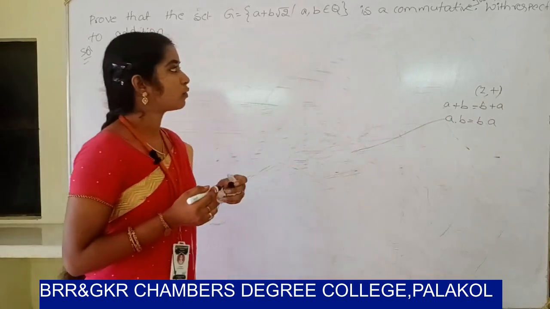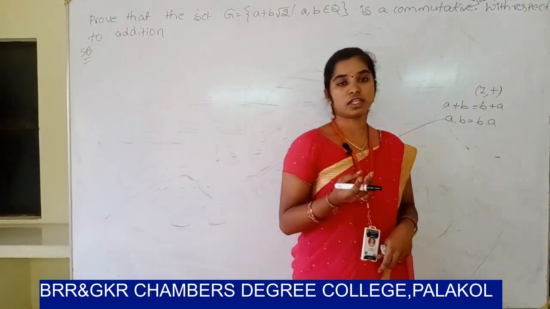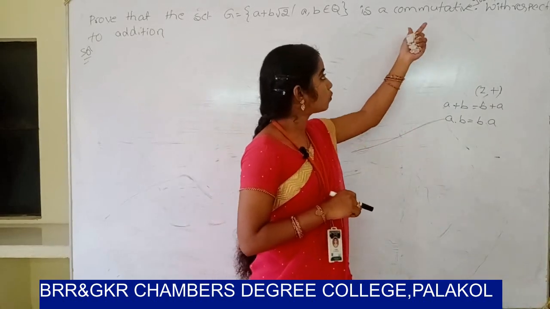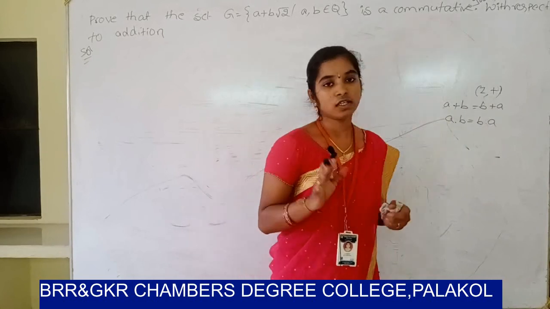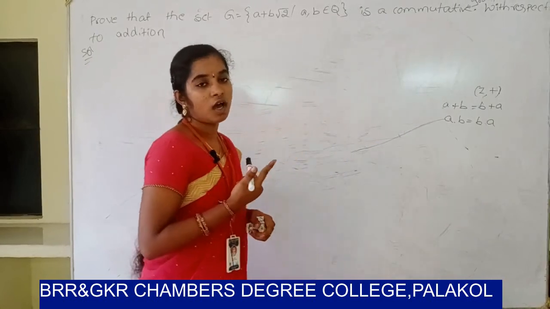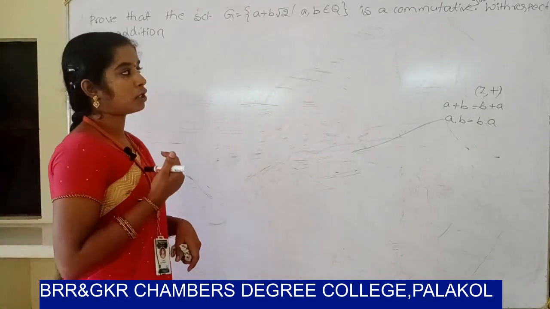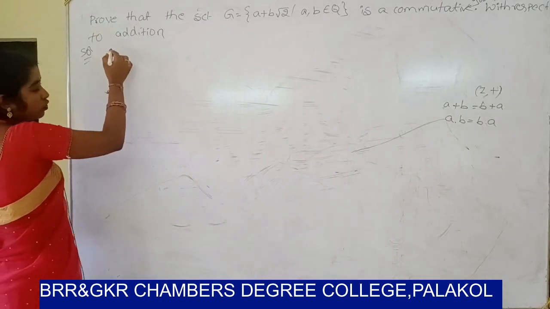So a group satisfies four properties: closure, associative, existence of identity, existence of inverse. Commutative group means abelian group. So an abelian group satisfies five properties: closure, associative, existence of identity, existence of inverse, commutative law. So given that, let us start the solution.